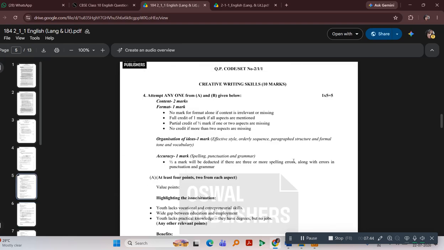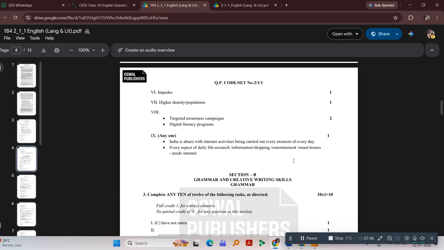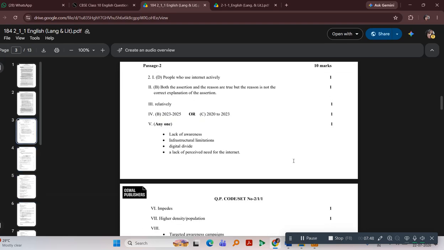We have finished discussing the answers of section A, 2025 to 26. I have discussed the answers of the questions with regard to the reading comprehension passage.